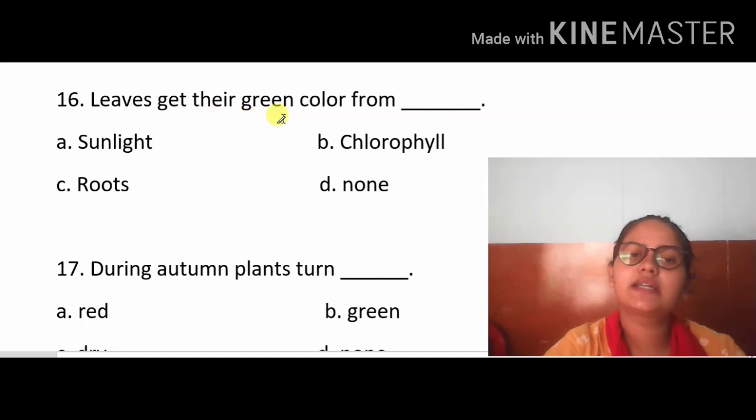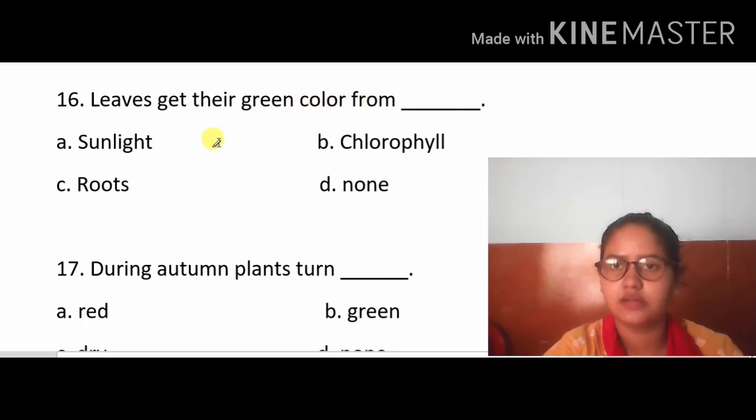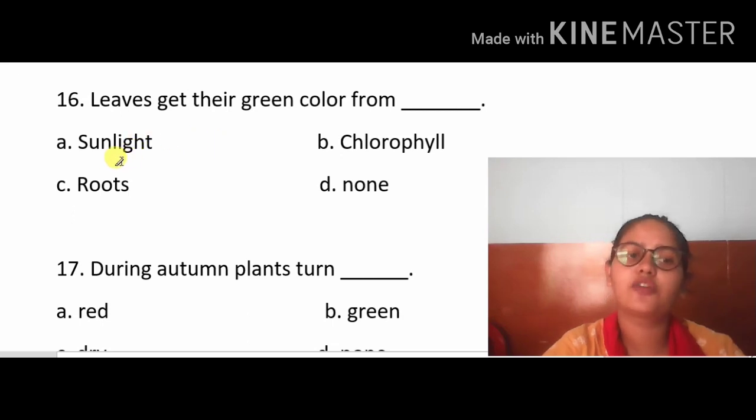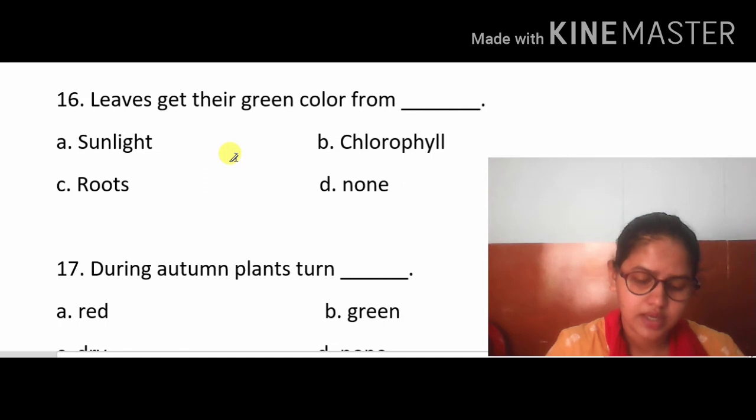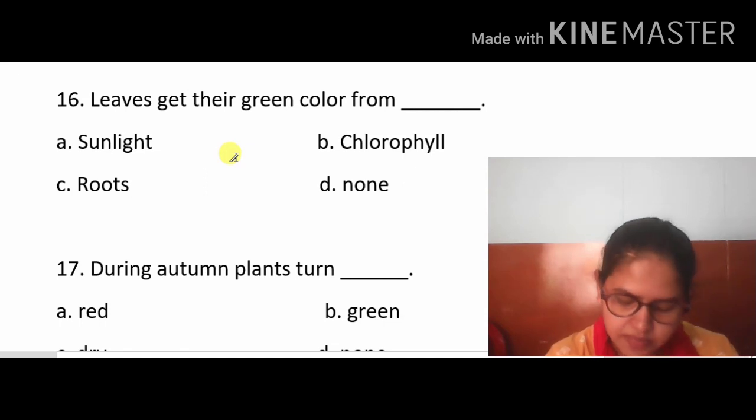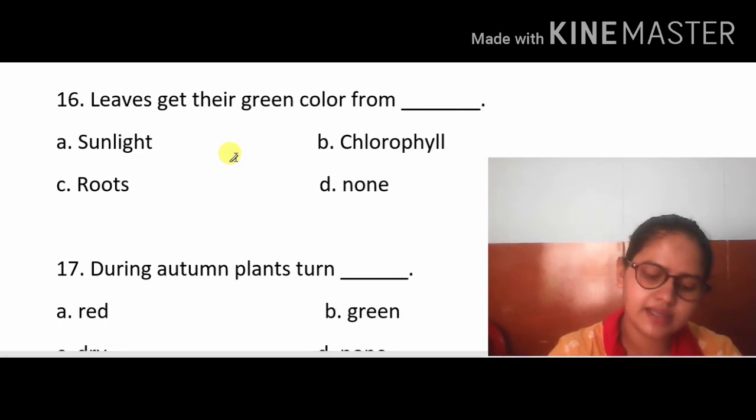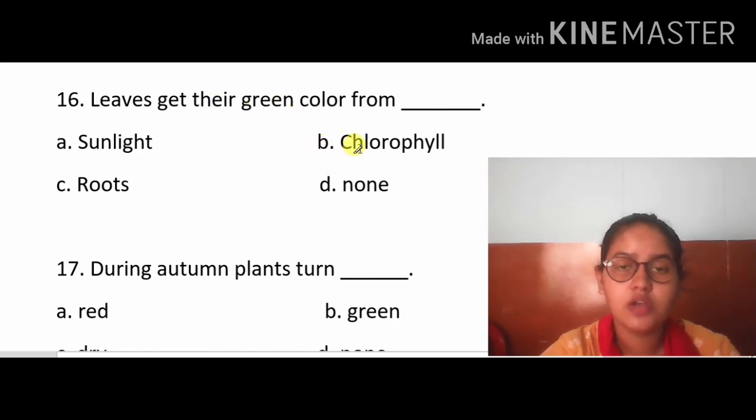Leaves get their green color from dash. From which do they get the green color? Is it sunlight, or roots, or none, or chlorophyll? Now you can see on page number 61, most leaves get their green color from chlorophyll. So from chlorophyll they are getting their color. Okay, so here the B answer is correct.